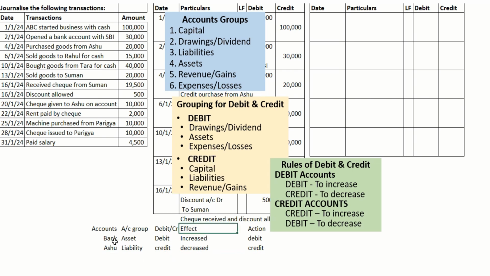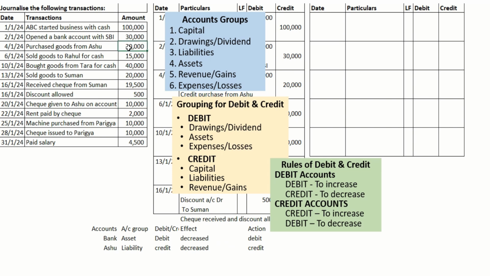Now, is the bank balance increasing or decreasing? It's getting decreased, because we are drawing a check in favor of Ashu. And is the liability getting increased or decreased? It is getting decreased, because we are making the payment. 20,000 was the credit purchase amount. No, it was 10,000.